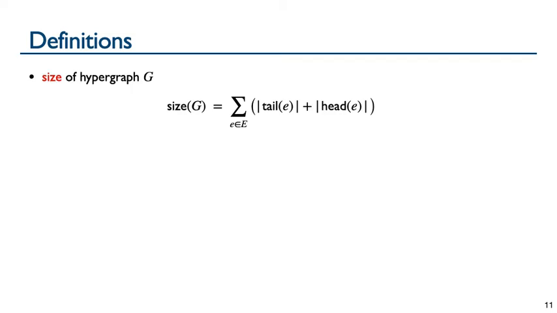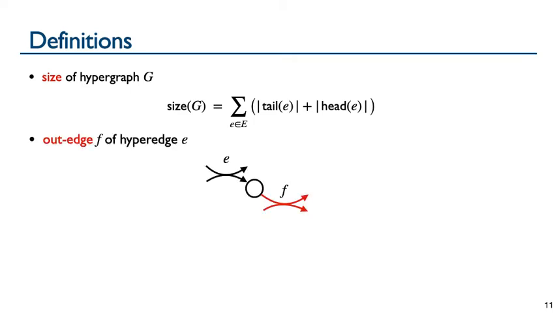Now for a few definitions. Here is a formal definition of the size of a hypergraph G, which is the total cardinality of all tail and head sets of the hyperedges in the hypergraph. We define an outedge f of hyperedge E as any hyperedge whose tail intersects the head of hyperedge E, as shown here.